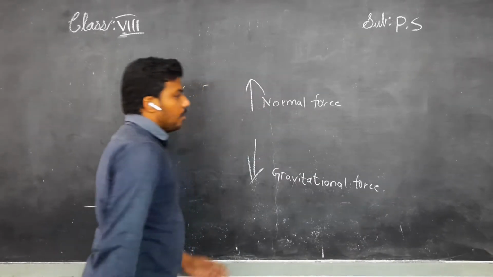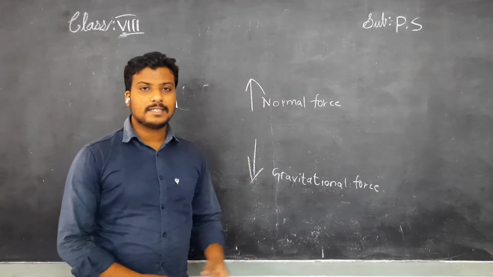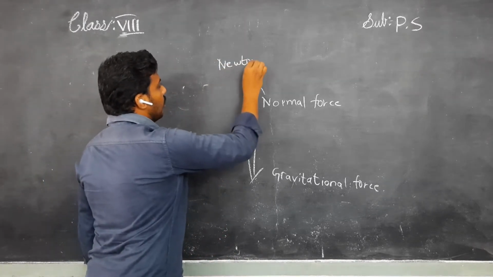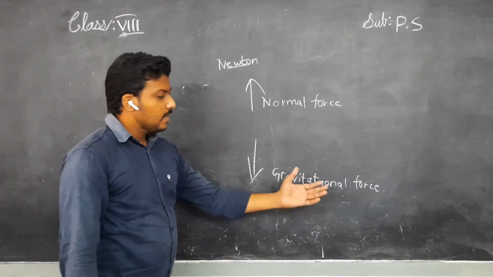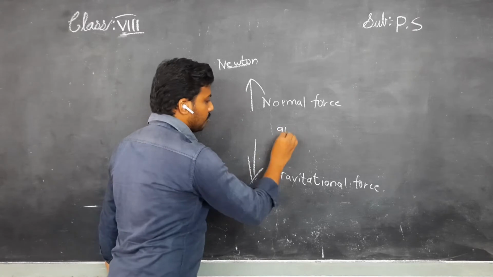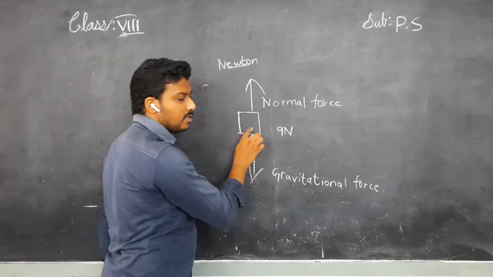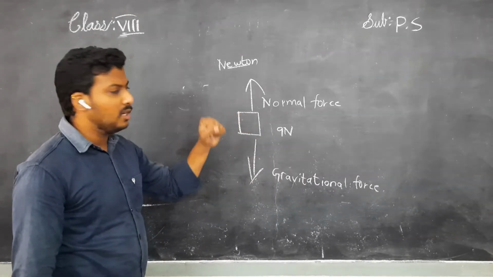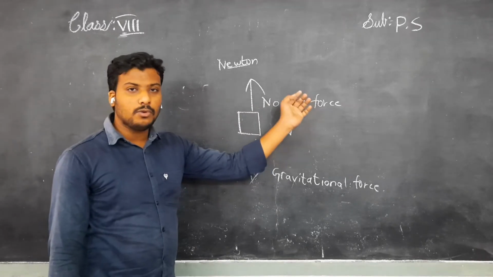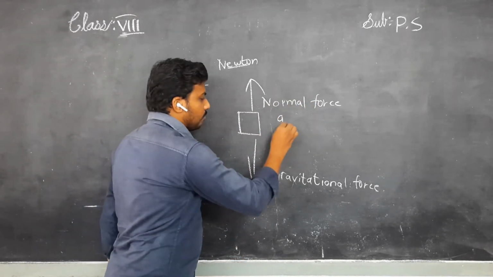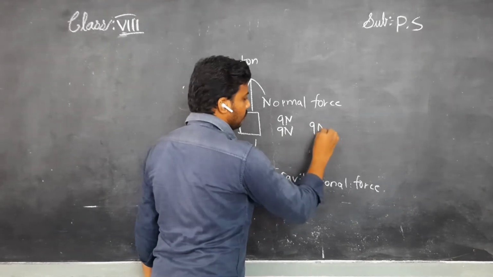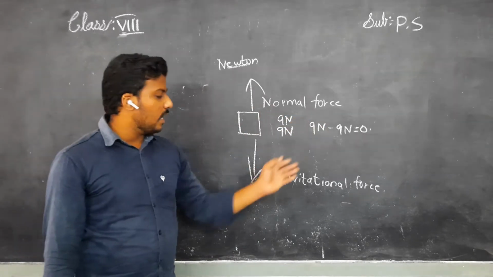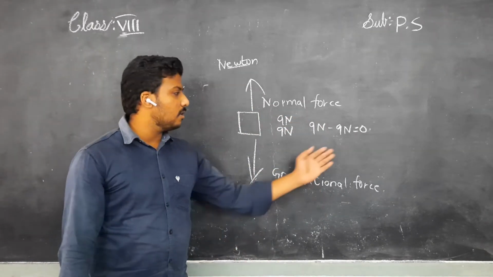See, children, what is the SI unit of force? SI unit of force, Newton. Suppose gravitational force is exerting 9 newtons on the object. Consider this as an object, so gravitational force exerts 9 newtons on this object. The normal force is also exerting 9 newtons. So 9 minus 9, how much? 0. Okay, children, the magnitudes of normal force and gravitational force are balanced because the value is 0.